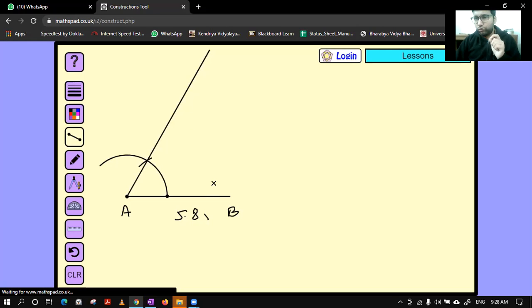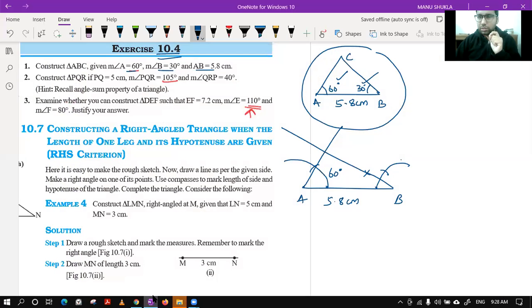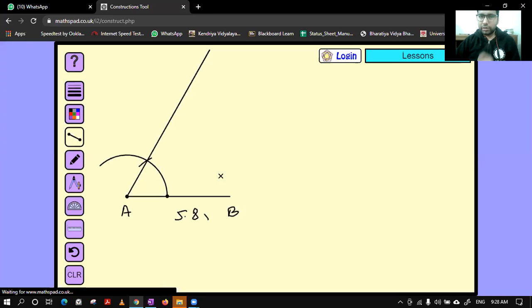Now we want to find, please discuss ASA criteria again. One second, Lavia. So class, we have got this angle. We know our third point, that is C, lies somewhere on this line. But to find the exact position of that point, we need to draw angle B also. Angle B is how much? Angle B is 30 degrees.